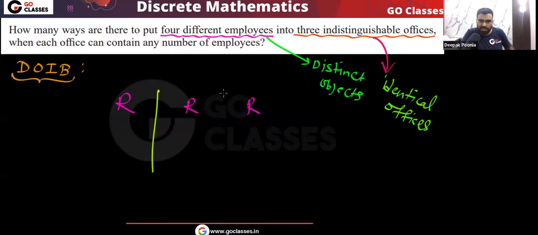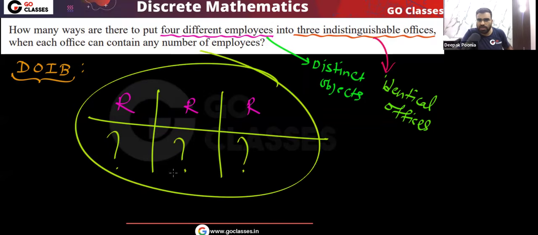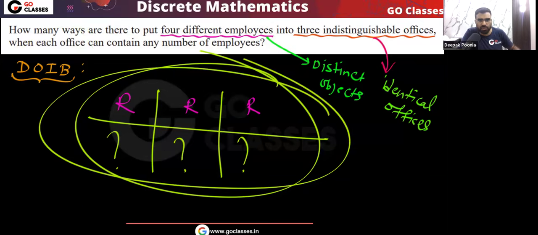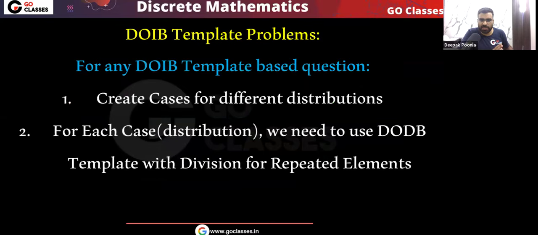Okay, tell me one thing. Is the distribution given to us, that in each office how many objects we need to put? Is the distribution given? No, the distribution is not given. So what do we need to do? I told you in the DOIB template, if the distribution is not given to you, then first you have to create the cases. By cases, you need to create the distributions. And when you create the cases, you need to be careful and go step by step.